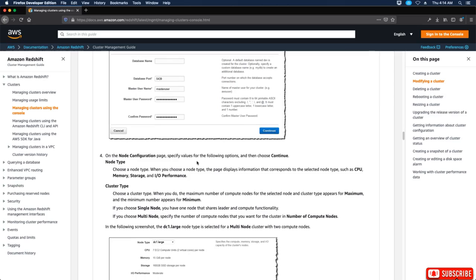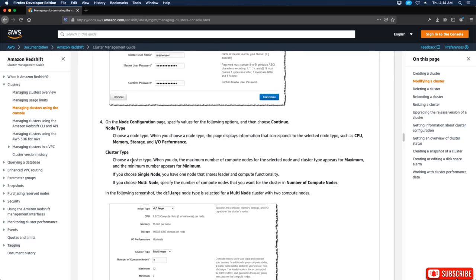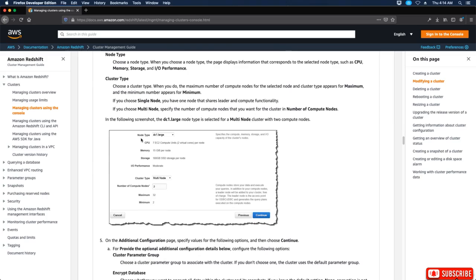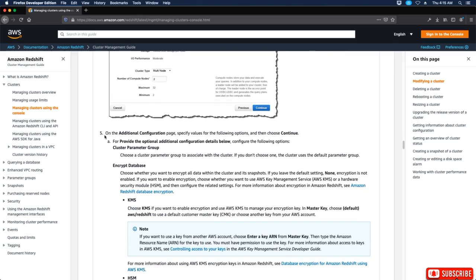On the node configuration page, specify values for the following options and choose continue. Node type, so cluster type, and you can see here, node type, CPU, memory, storage, so we have 160 gig SSD storage per node, I/O performance, moderate, cluster type, number of compute nodes, maximum, minimum, okay.